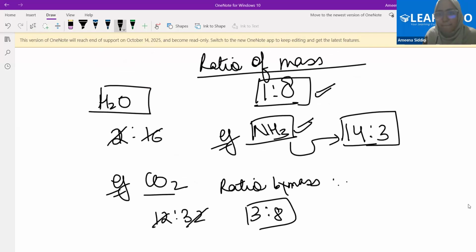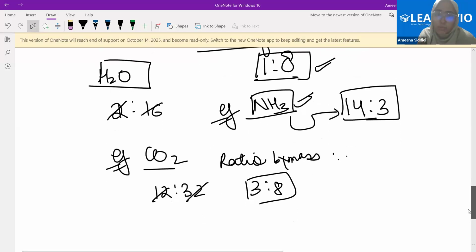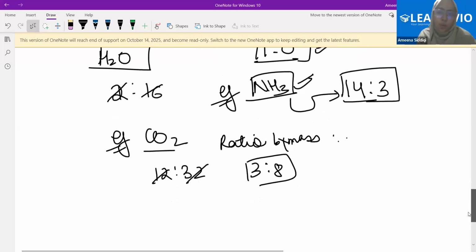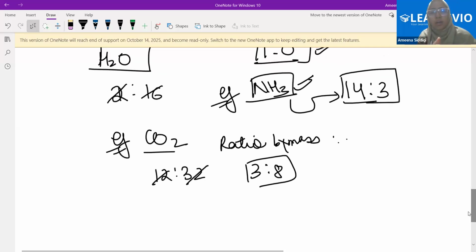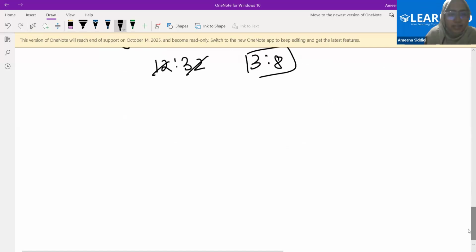Yes. So let's quickly take the example. Can you tell me, for each 17 grams of ammonia, what will be the proportion of nitrogen and hydrogen? For each 17 grams of ammonia, what will be the mass of nitrogen and hydrogen in that? 14 parts would go to nitrogen and 3 will be for hydrogen. Excellent.